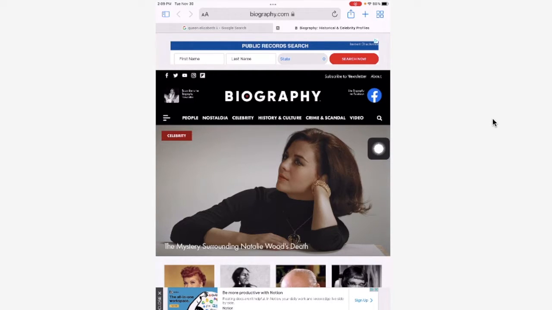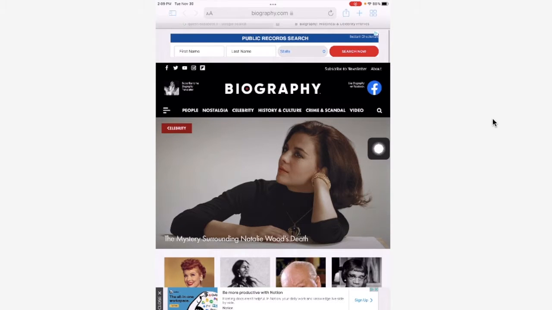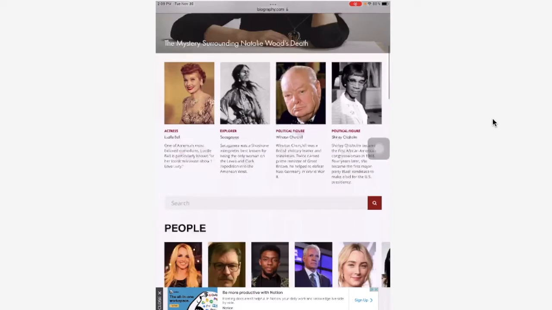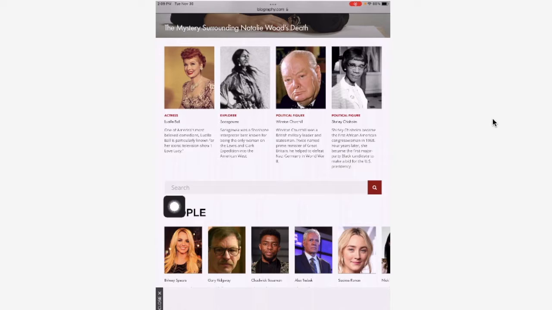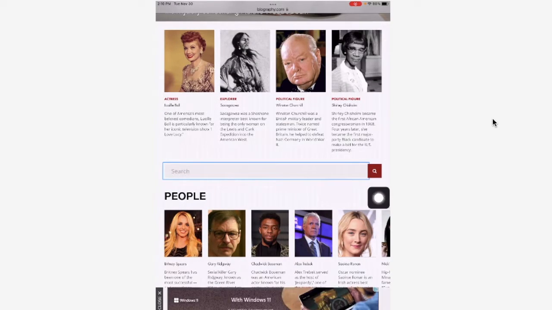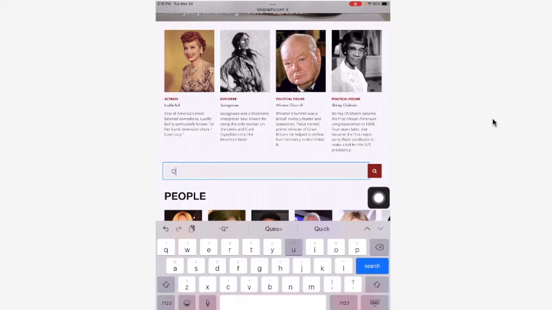For this website, you're going to scroll down a little bit until you find this search bar with the red search button. And I'm going to type in Queen Elizabeth again. How do you spell queen? Okay, queen, and there it is, Elizabeth.